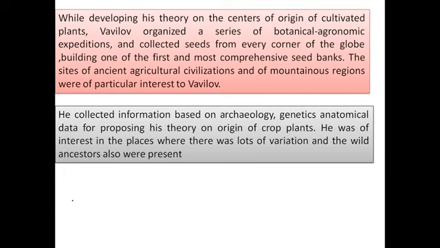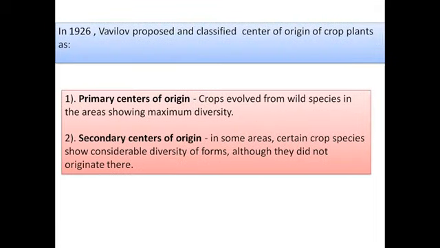Then he collected information based on archaeological, genetic, and anatomical data for proposing his theory on the origin of crop plants. He was interested in places where there was a lot of variation and where wild ancestors were also present. In 1926, Vavilov proposed and classified centers of origin of crop plants, defining two kinds. One he called the primary center of origin: crops evolved from wild ancestors in the area showing maximum diversity. That can be labeled as the primary center of origin of a crop.